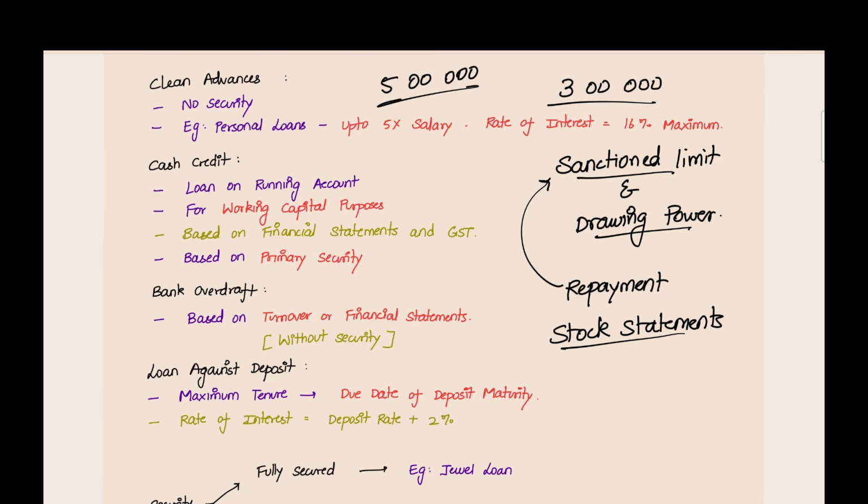Sanction limit is based on repayment capacity. Drawing power is based on the stock statement or debtor statement, how much current assets you have at any point of time. Based on that, they decide the drawing power.